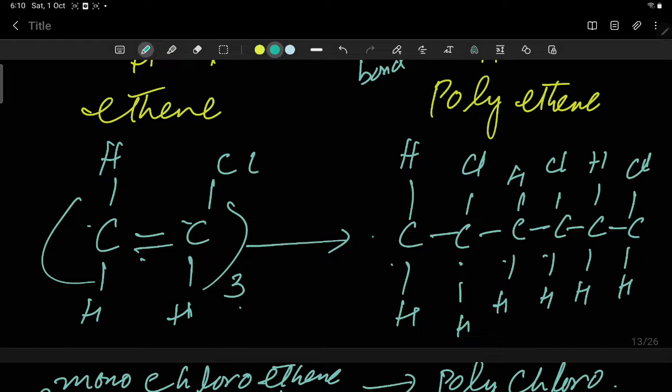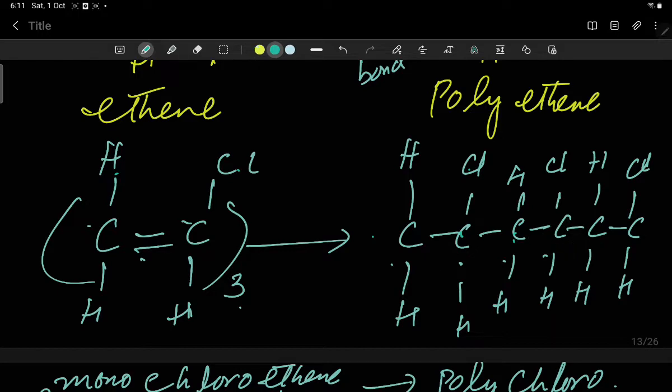How to draw the polymer? You know that here we have hydrogen and chlorine, so draw similarly: the first carbon is attached with hydrogen, the second with chlorine, again carbon, hydrogen, and then the second unit starts. The similar atoms are attached on the carbon atoms.